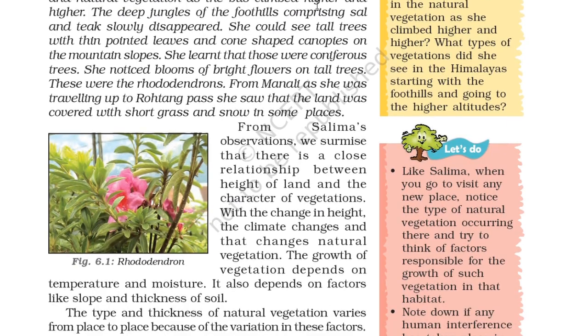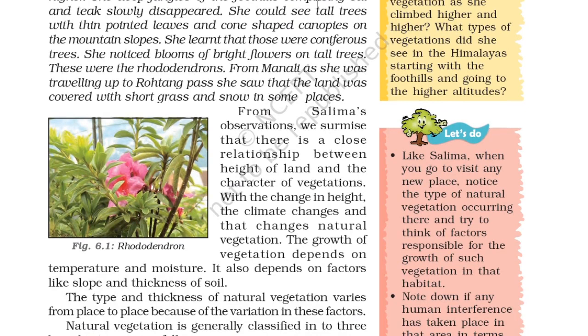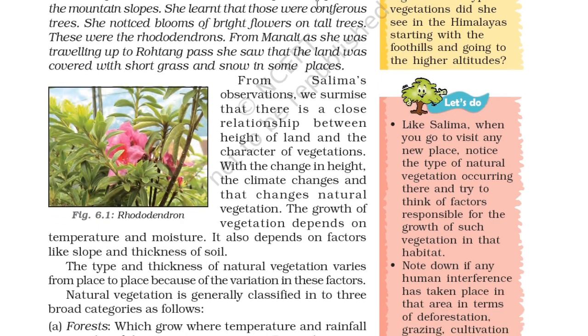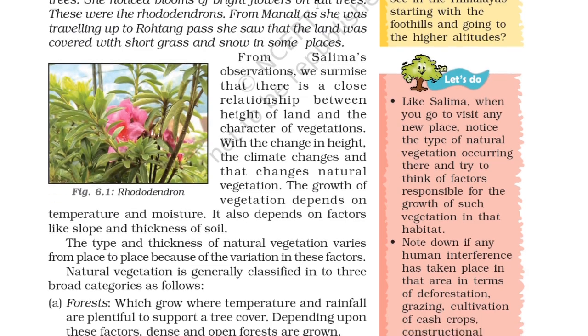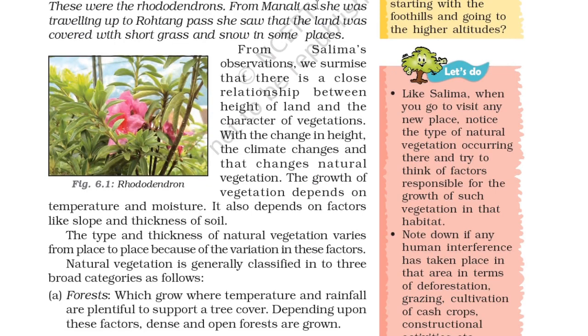From Salima's observation, we surmise that there is a close relationship between the height of land and the character of vegetation. With the change in height, the climate changes, and so does the natural vegetation. The growth of vegetation depends on the temperature and moisture. It also depends on factors like slope and thickness of soil. The type and thickness of natural vegetation varies from place to place. Because of the variation in these factors, natural vegetation is generally classified into three broad categories.